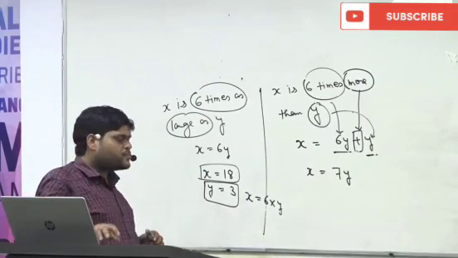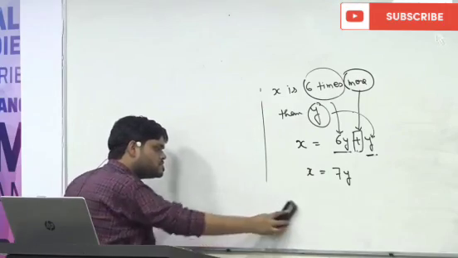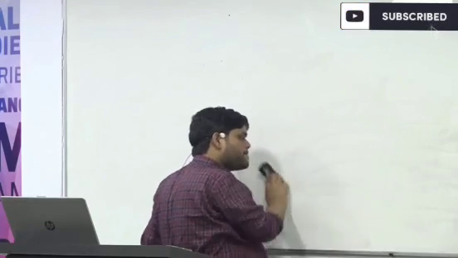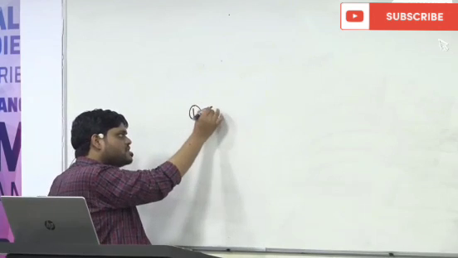Okay, now come to a question. The question is like this.